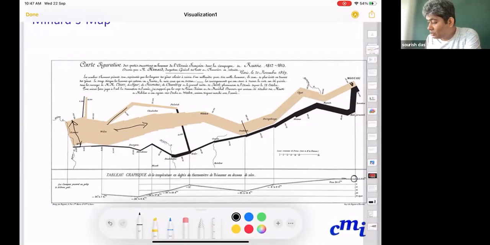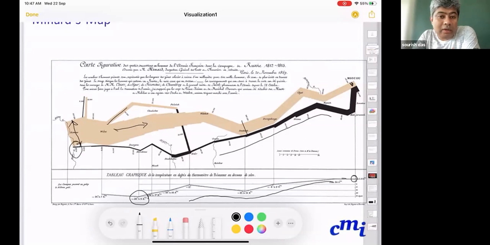And as they were marching through the terrain, you can see the temperature was dropping, and there was a time when it was minus 30 degrees Celsius. And when they finally reached Paris, only 10,000 army was left with Napoleon, and that was the end of Napoleon. So one wrong decision, and that's the end of Napoleon.